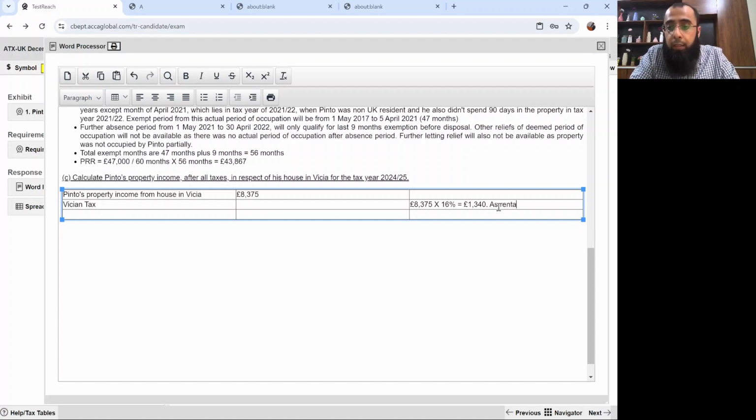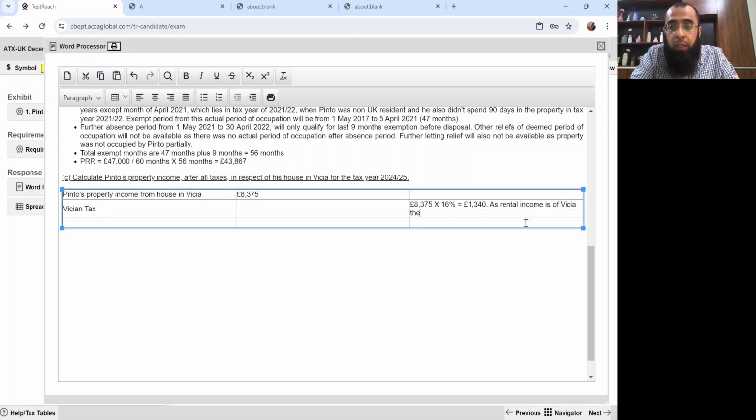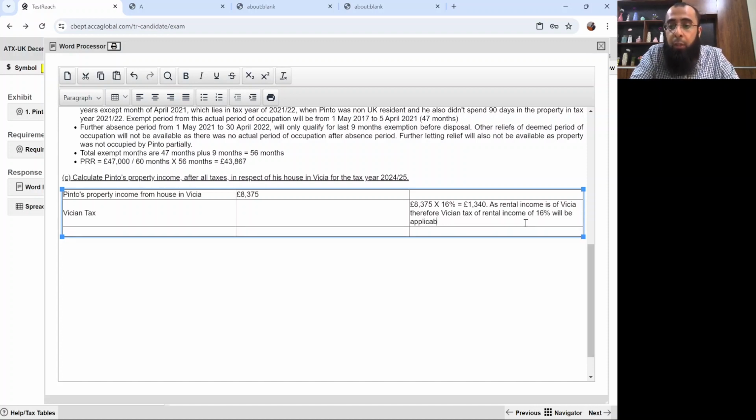As rental income is of Vishya, therefore Vishyan tax of 16% will be applicable on it. Obviously, the Vishyan tax department will charge tax on it, and that's £1,340. Now, there will be UK tax also on rental income from Vishya. Why will there be UK tax?